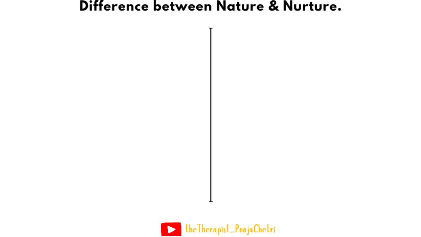All right, the next is the difference between nature and nurture. Let's see the differences between these two so that we can understand in more detail. Nature, that means heredity, has inborn traits. These are the qualities we get from our parents through genes, like how we look or certain talents. Whereas nurture has acquired traits, that means acquired characteristics of the person. These are the things we pick up from people or places around us, not from our genes.